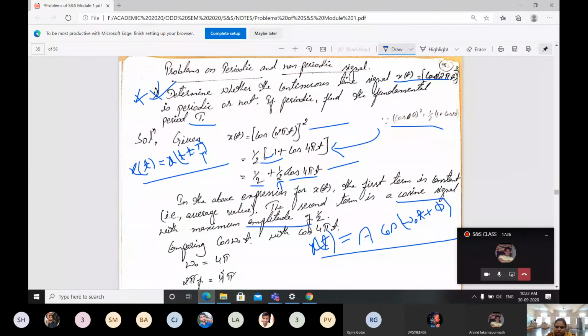The same thing here: A cos ω₀t is there, but the phase angle is not there.